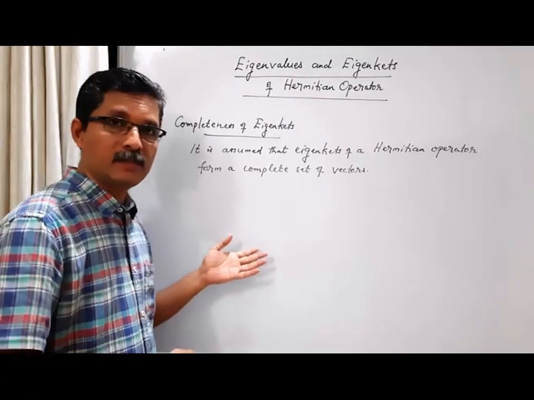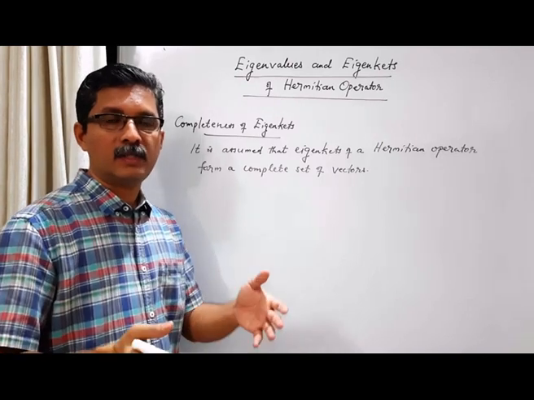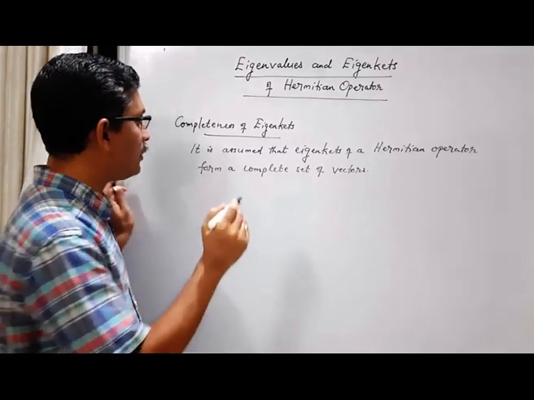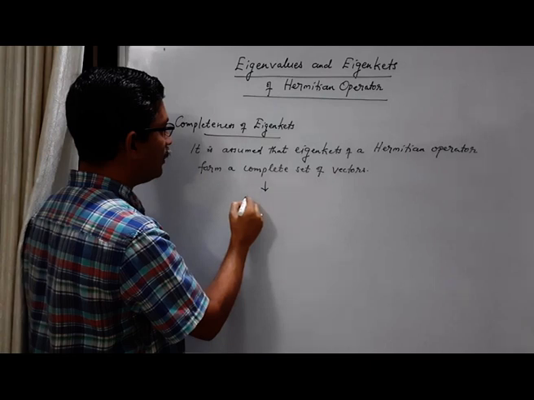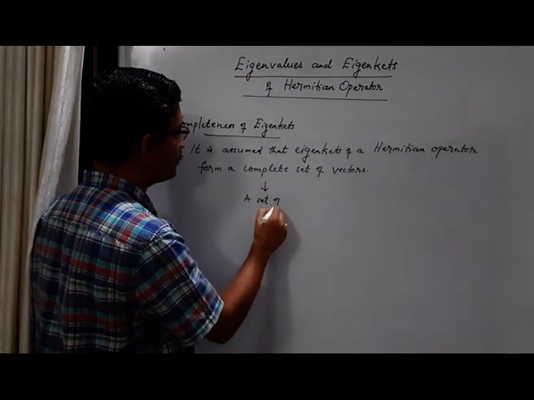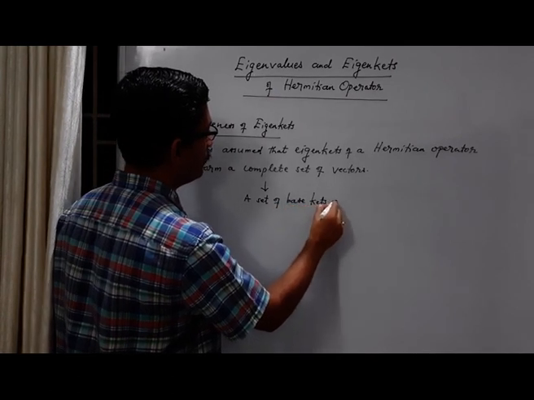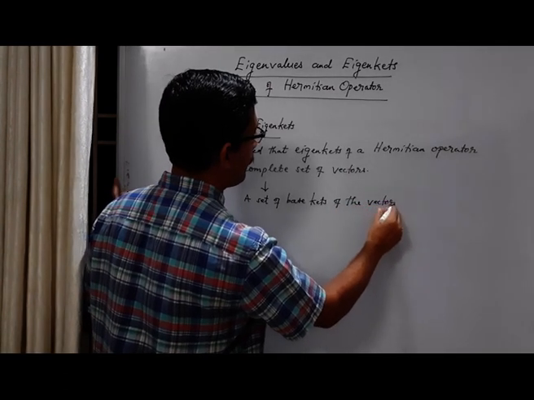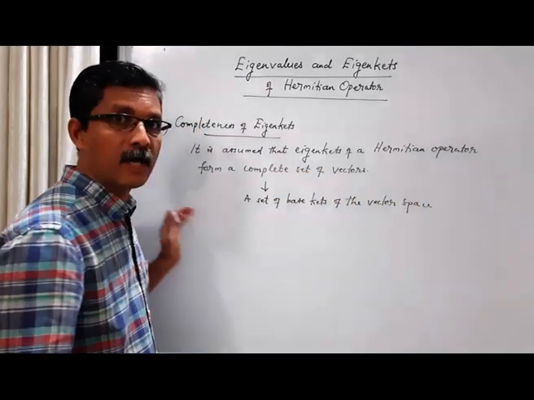So, what is a complete set of vectors? The number of vectors in the set should be equal to the dimension of the vector space. Then it's called a complete set. Now, if you have a complete set of vectors, they can act as a set of base kets of the vector space on which this Hermitian operator is acting.